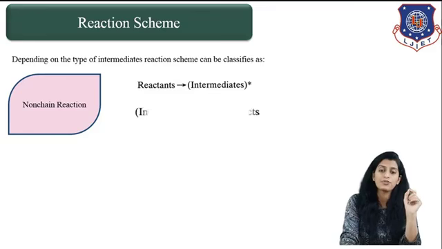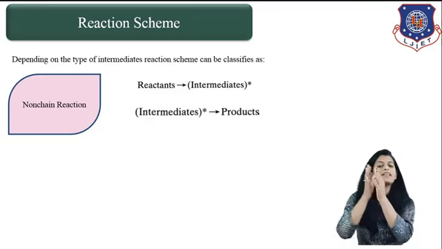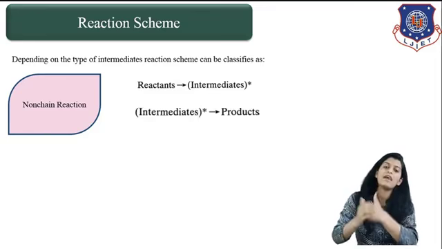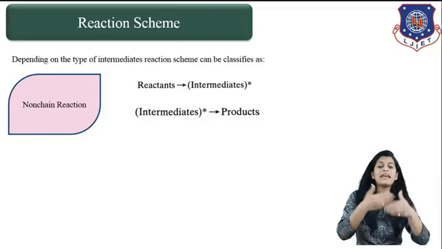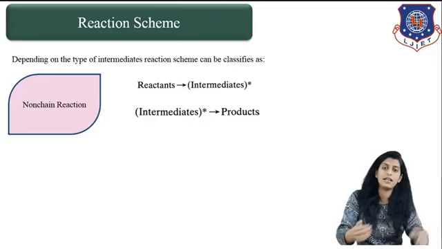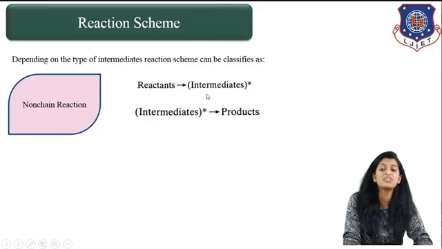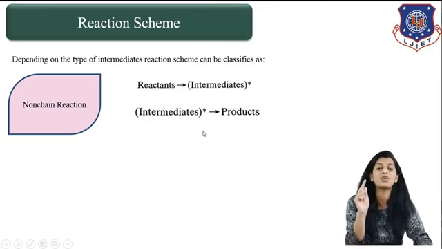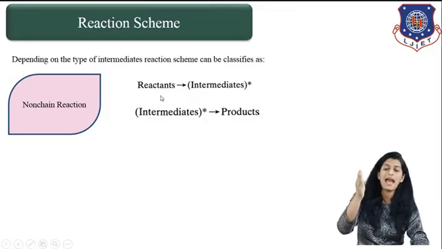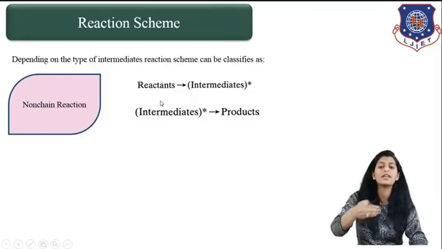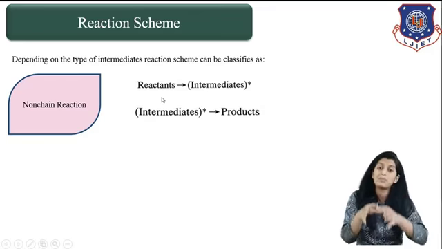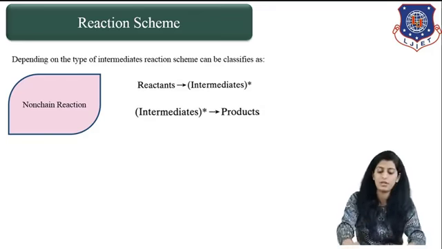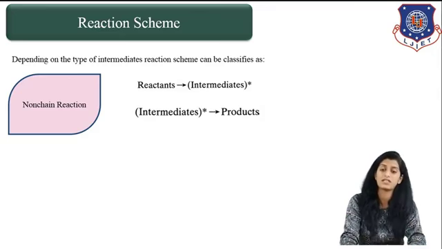Non-chain reaction refers to this particular scheme. When your reactant reacts by itself and converts into some intermediate product, and that intermediate again gets converted into the final product, this is a non-chain reaction. Why are we calling it a non-chain reaction? Because it is not dependent on another substance. The reactant itself gets converted into some intermediate, and that intermediate, when provided with proper temperature and pressure conditions, gets converted into the final product. So this is a non-chain reaction scheme.